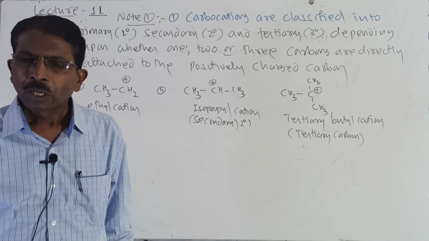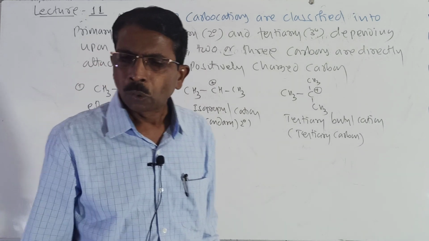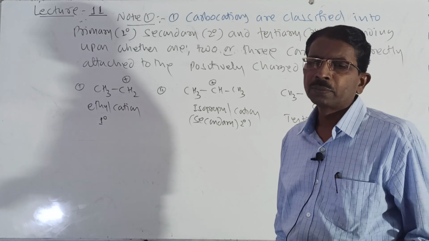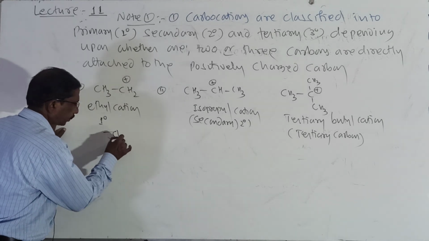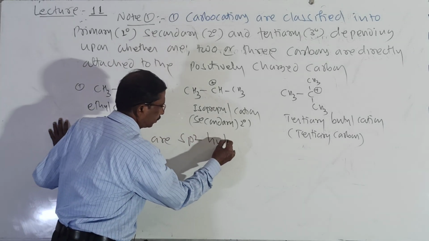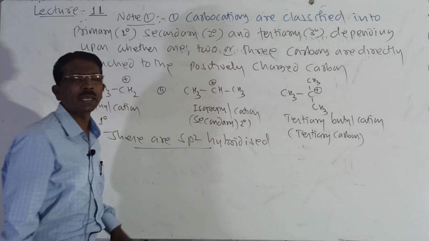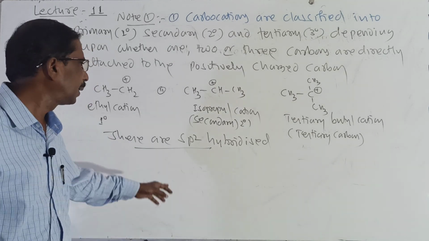So the carbocations contain carbon having only 6 valence electrons, and it is also called a sextet. These are sp2 hybridized. It is very important from the view of CET and NEET.